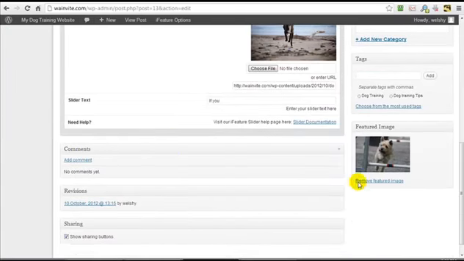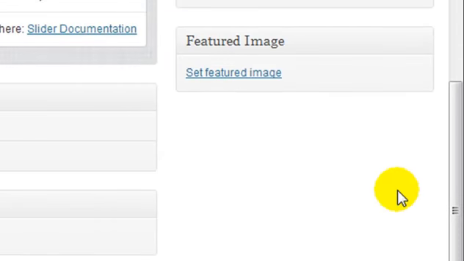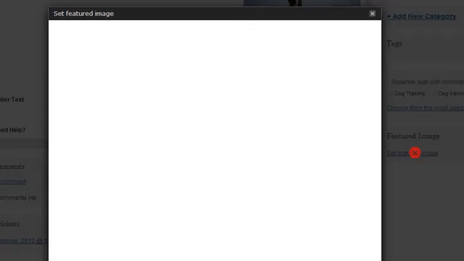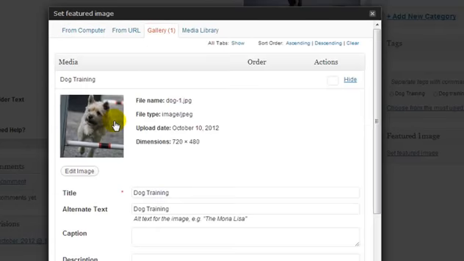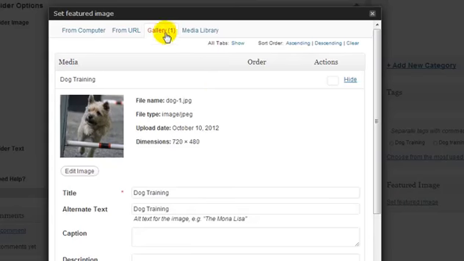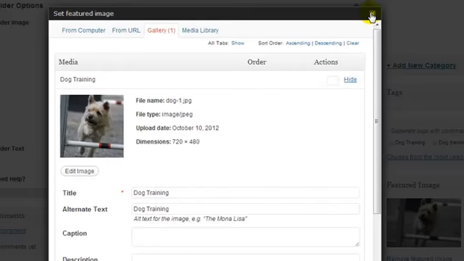So let's pretend we forgot to attach the featured image. So I'm going to remove my featured image and add it via this method. So I can click on set featured image. If I've already uploaded the image, then I can click on gallery, and the gallery is going to display any images which are associated with the page or post that you're on. And I'm going to click on use as featured image, and that's done. Save all changes and close.